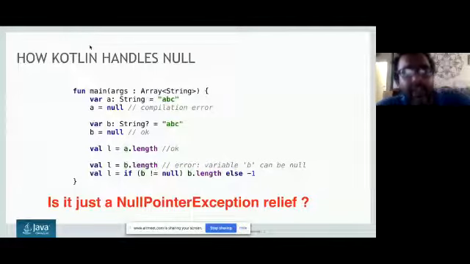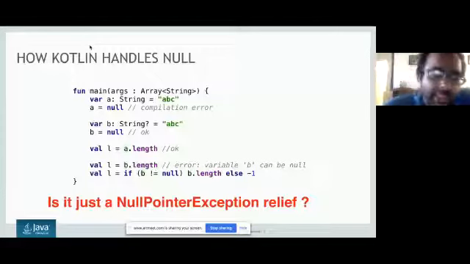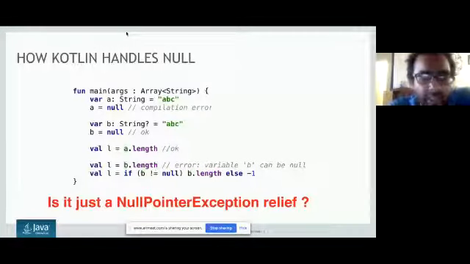Whenever you put a question mark, now you can see the last statement. You always have to say b not equal to null, then only can I say b dot length. Else I cannot use b dot length. So anytime I have to use b dot length, I have to put an explicit check that b should not be equal to null. Now you are understanding where the whole code is going.